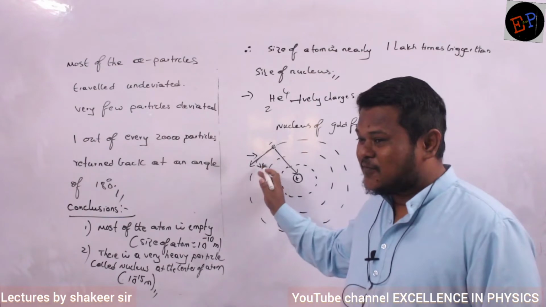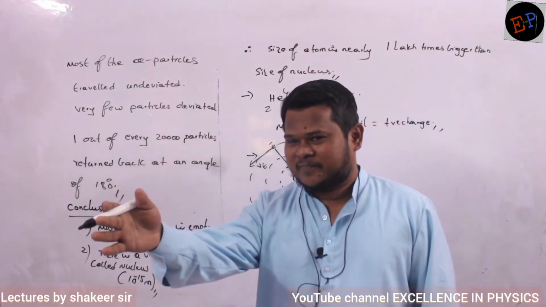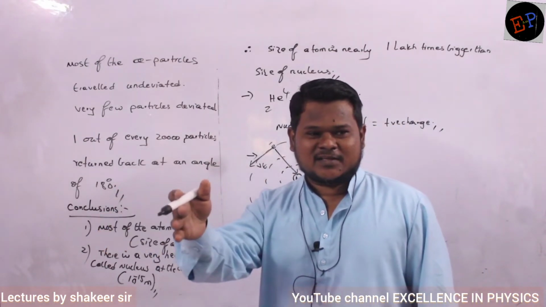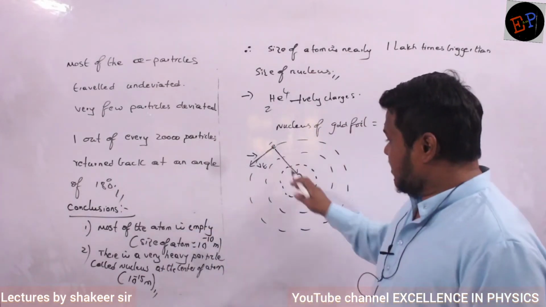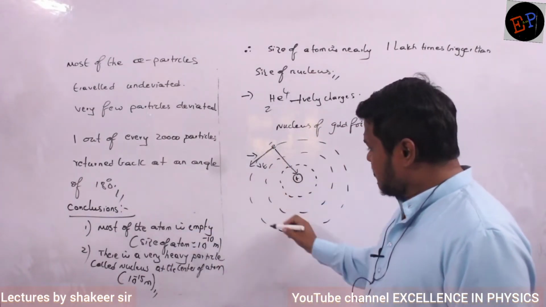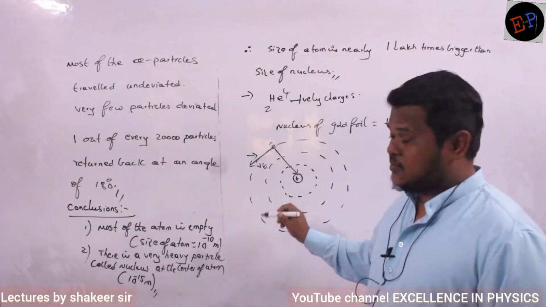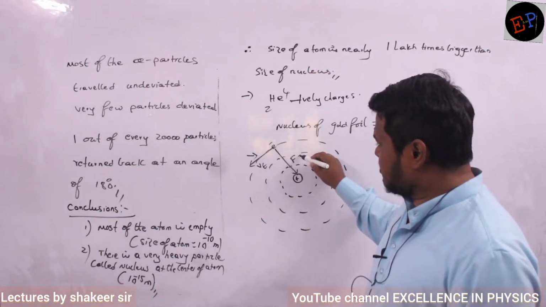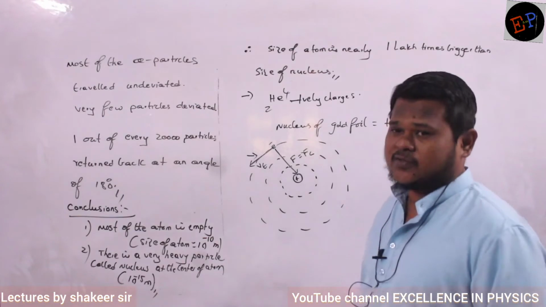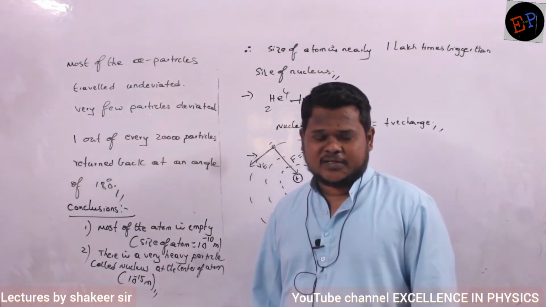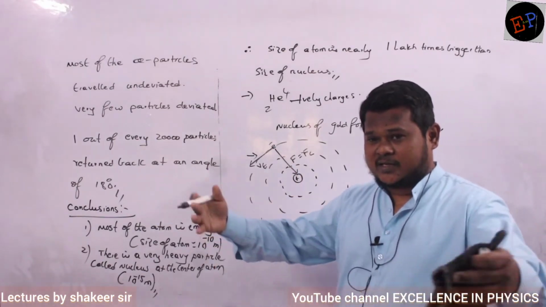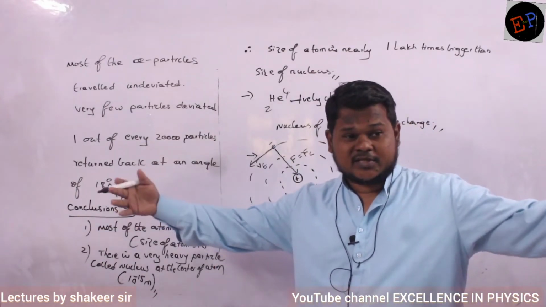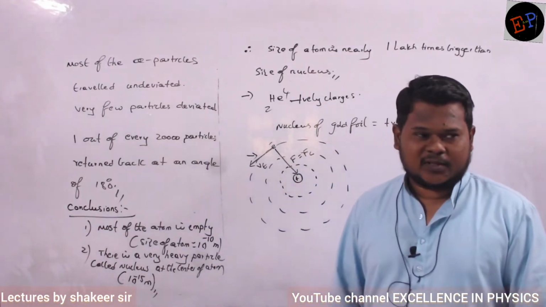This electron is always trying to move in a straight line. But because of this force of attraction, it is continuously changing its direction. So this force of attraction is providing the centripetal force. Are you able to understand? So because they are rotating in circular orbits, that is why the atom is able to maintain its size and shape. Are you able to understand?